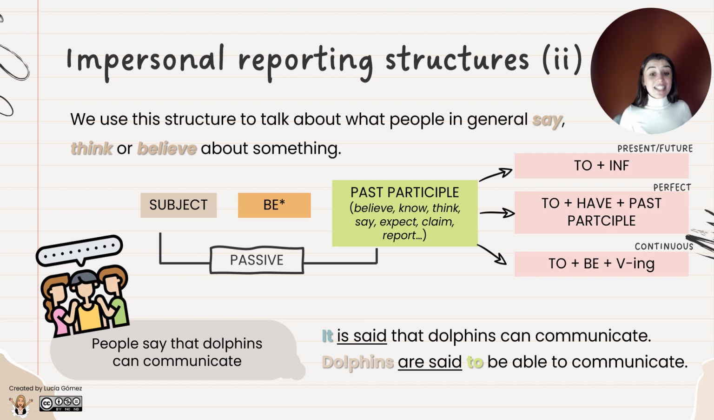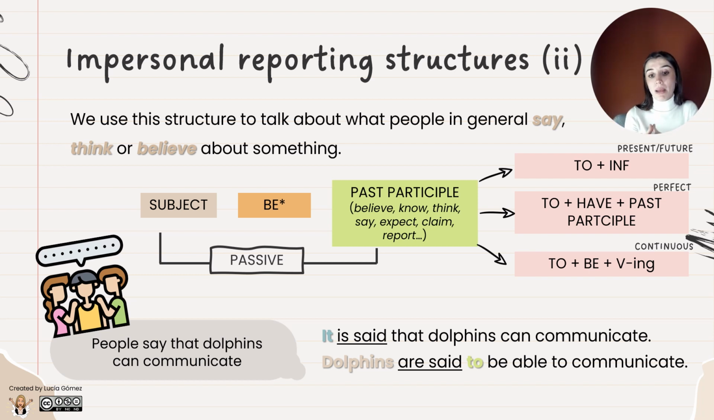Sin embargo, según el tiempo verbal en el que aparezca la oración en activa, esto me va a afectar a la oración que yo meto con ese to. Si mi verbo, como es el caso, aparece en un presente o en un futuro, será directamente el to más infinitivo, como podéis ver en rosita.